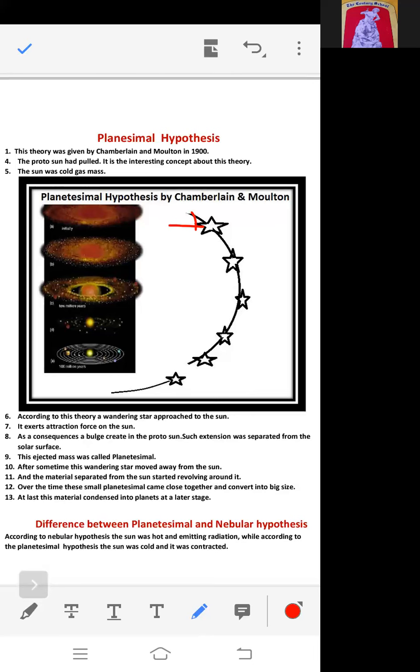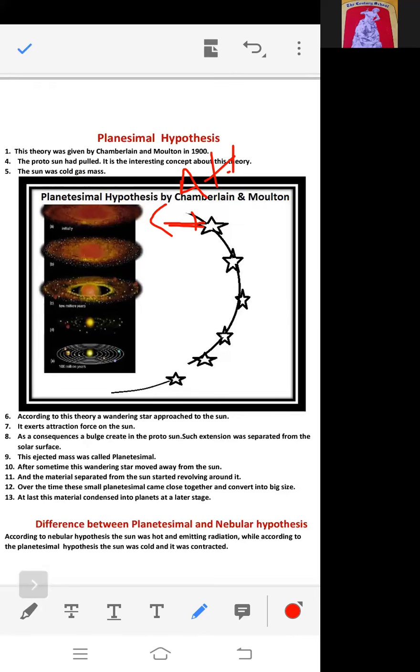This star was many times bigger than the sun, so it imposed some attraction force on the sun.